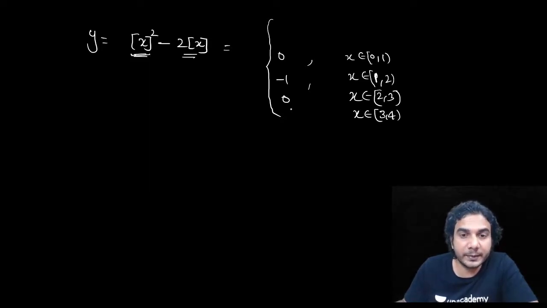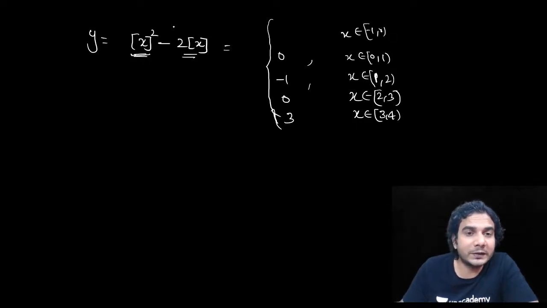9 minus 6 is 3. All right. When x belongs to -1 to 0, then it is going to be -1, and -1 squared is 1, and then this is going to be 3, right? When x belongs to -2 to -1, then it is going to be -2, and -2 squared is 4, and 4 plus 4 is 8, okay? 8.